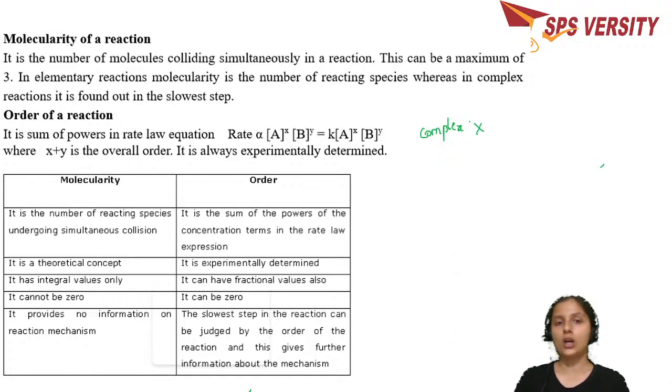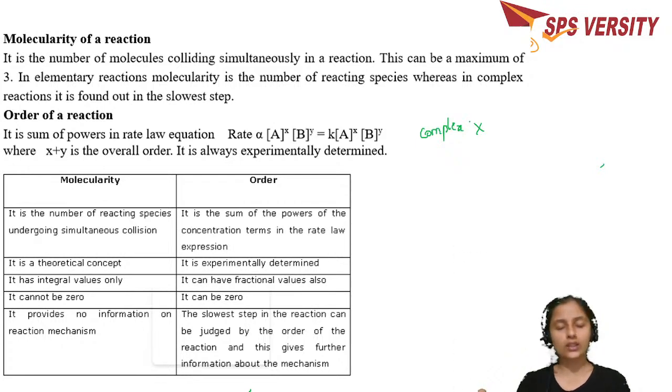Then we come to the order of the reactions. When the reactants give rise to product, we write rate is equal to K into the concentration of the reactant to some power. Or if two reactants are involved, A to the power something into concentration of B to the power something. Now this is the rate law expression. If those powers are added, x plus y, that's called the order. So the order of any reaction is the sum of the powers x plus y of the concentrations of the reactants.